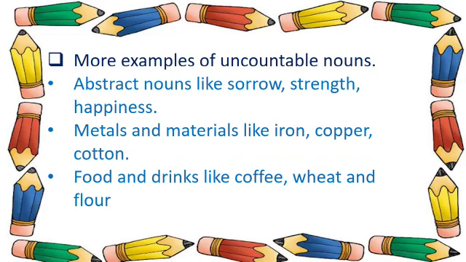Students, previously we learned that abstract noun is uncountable, right? So abstract nouns like sorrow, strength, happiness are uncountable nouns. Then metals and materials like iron and copper, food and drinks like coffee, wheat and flour. So these are some of the examples of uncountable nouns.